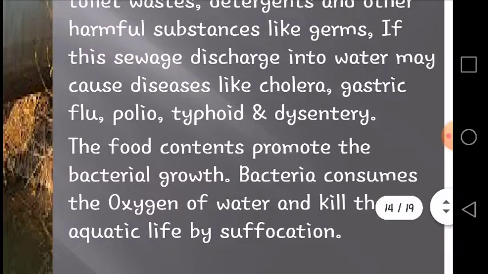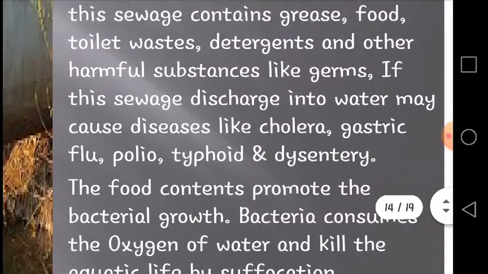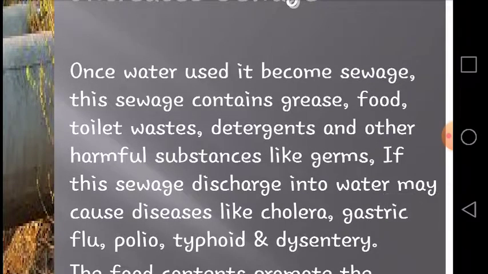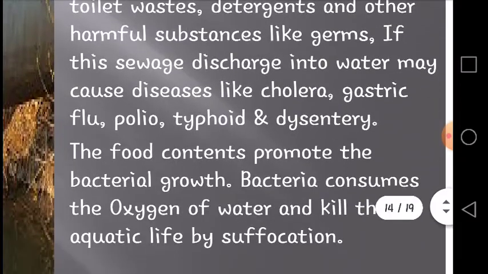Food contents promote bacterial growth, and these bacteria consume the oxygen in the water and reduce the oxygen level. This reduction in the oxygen level in the water kills aquatic life by suffocation. When they are not able to get oxygen, they suffocate and die. So these are a few of the pollutants we have discussed, which can cause water pollution.